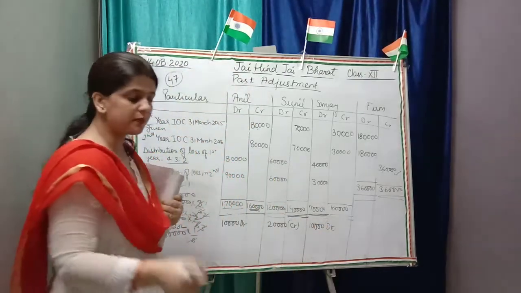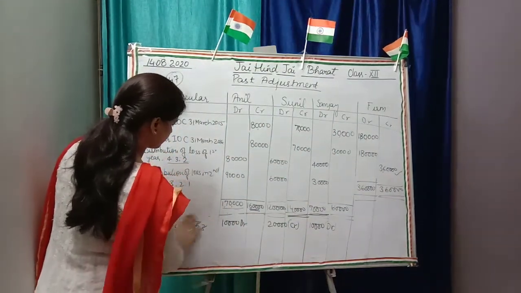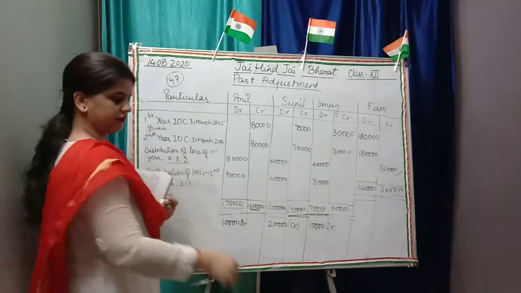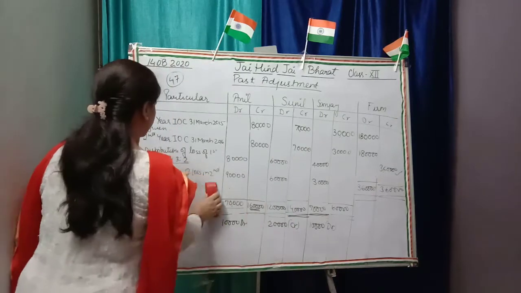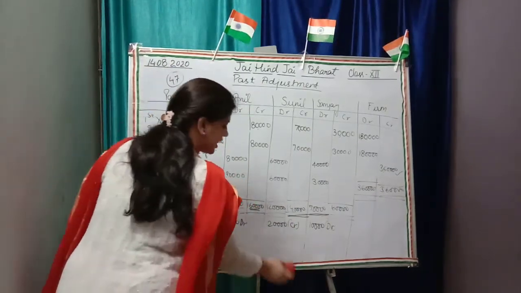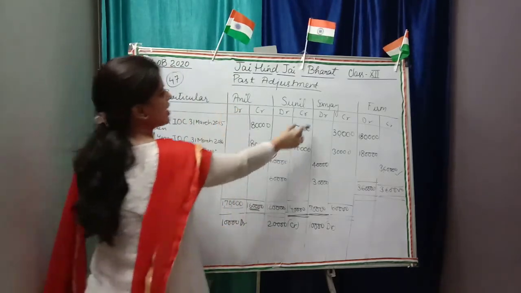Okay, now what will be the journal entry? The journal entry will be: we have debit of Anil and Sanjay.